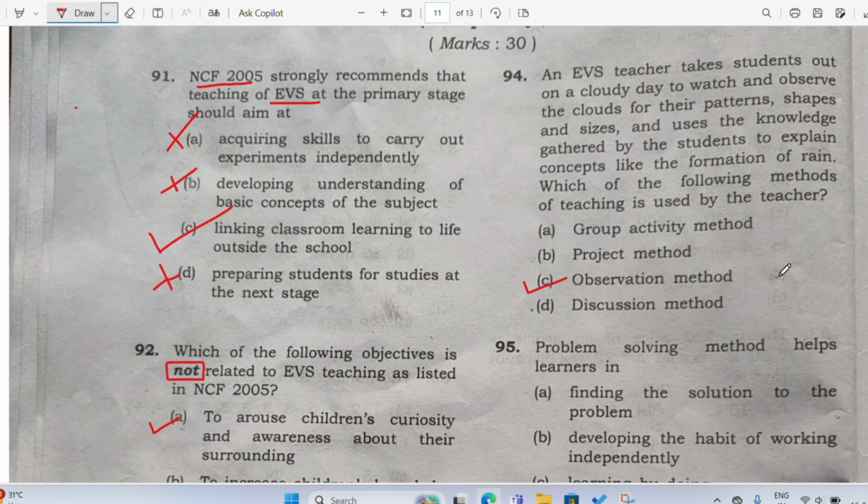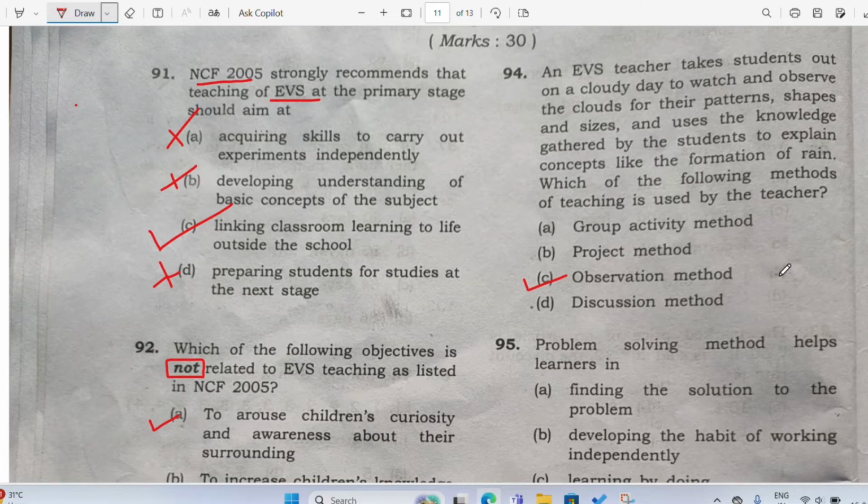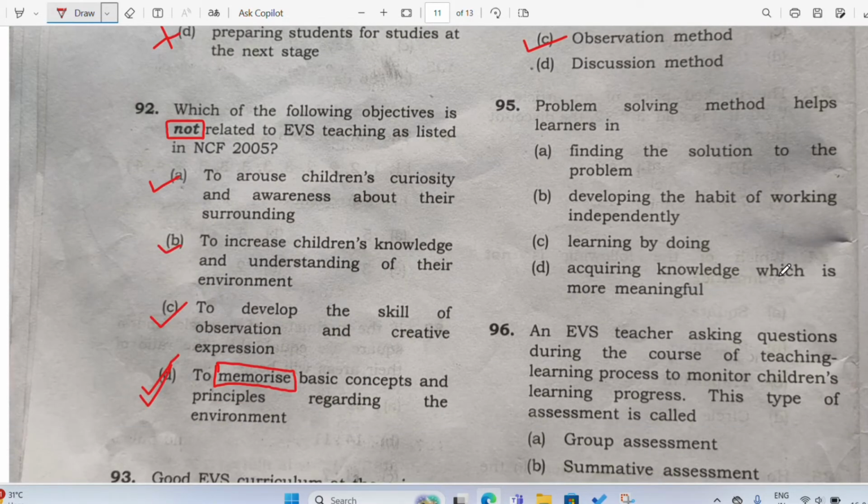Why observation method? Because the students are taken outside the classroom and they are asked to watch the clouds, which means they are asked to observe the clouds, right? How the clouds are formed. So this comes under observation method. Let's go to the next one.